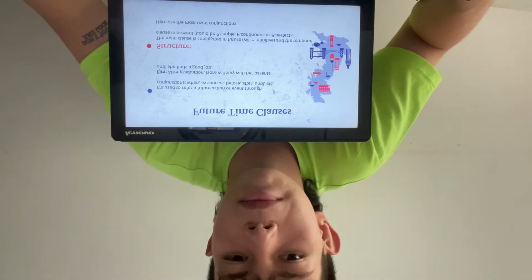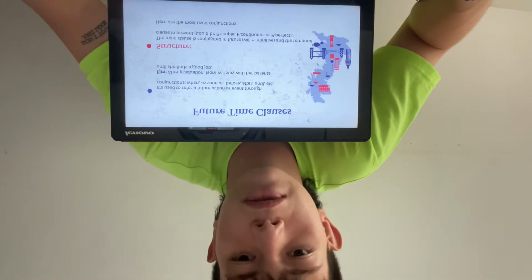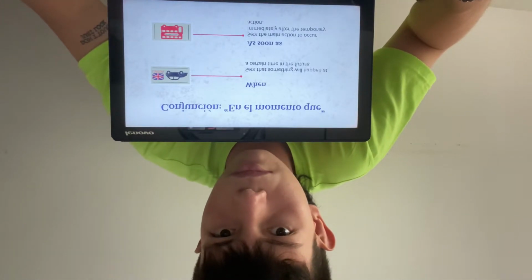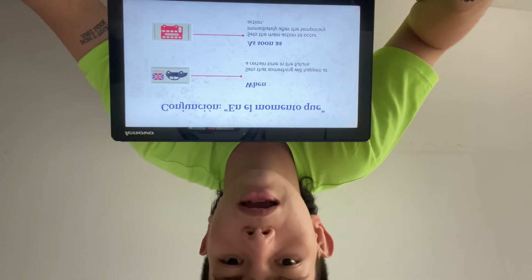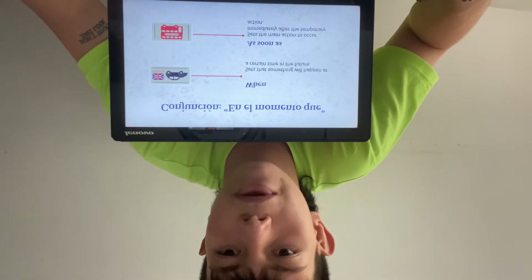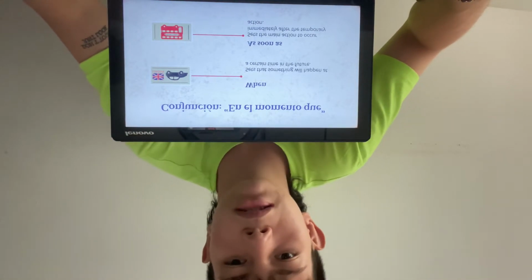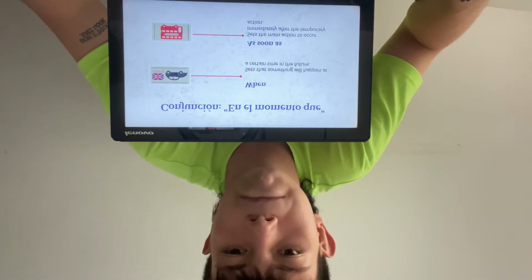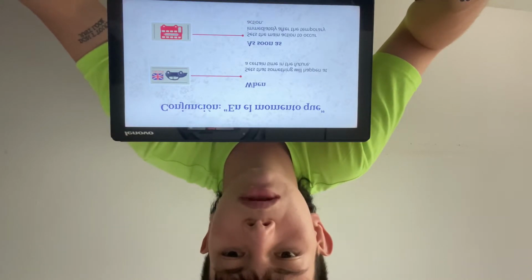Structure: the main clause is conjugated in future, will plus infinitive, and the temporal clause in present. Here are the most used conjunctions. Conjunction: when, en el momento que. When says that something will happen at a certain time in the future. As soon as sets the main action to occur immediately after the temporary action.